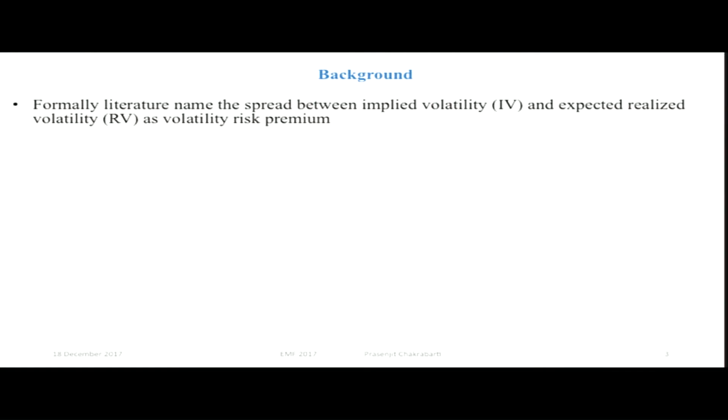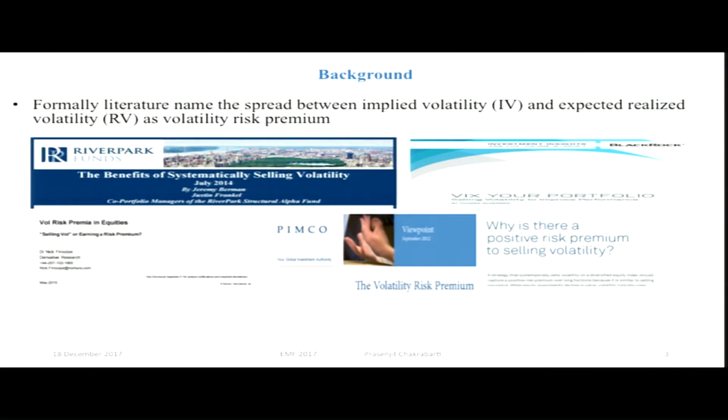Traditionally the spread between the implied volatility and the expected volatility is termed as the volatility risk premium. And it is not only known to the academic world, but it is also well practiced in the industry. If you see the recent industry reports closely, all they are talking about are the different benefits of systematically selling volatility. This is what we know about the VRP, and most of the academic literature studied the VRP of the index or the index options.